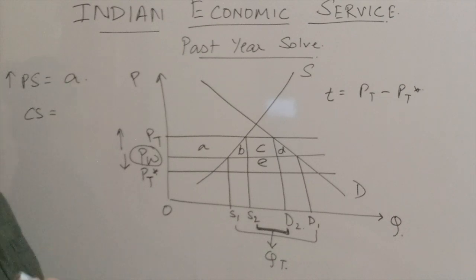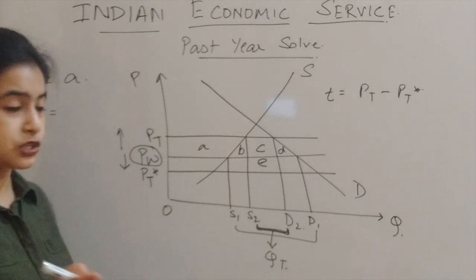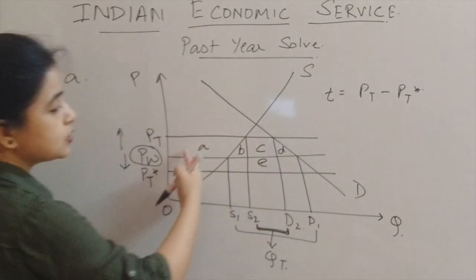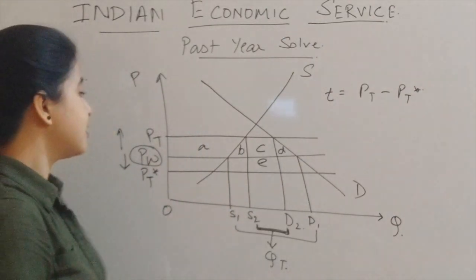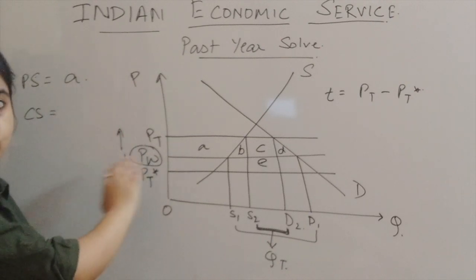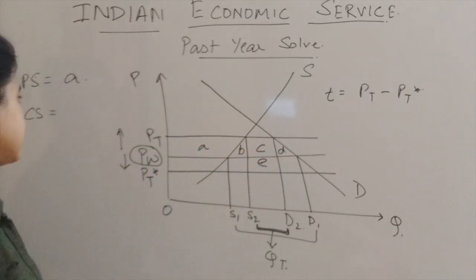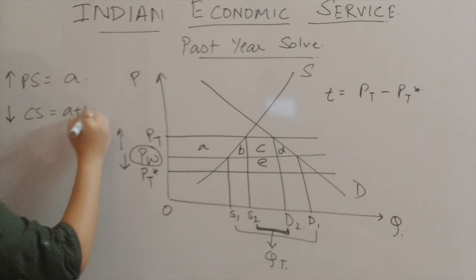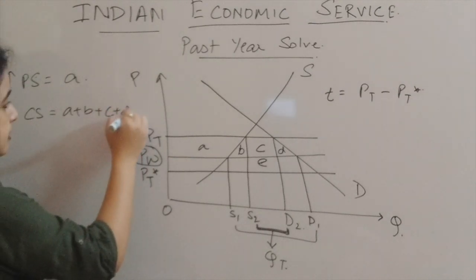What happened to the consumer surplus? The consumers are losing, we have already mentioned. So here A, B, C, D is the total consumer surplus that is being lost due to the imposition of the tariff. Earlier the price was PW, now the price is PT. So this whole area is the loss to consumer surplus. The reduction in consumer surplus is A plus B plus C and D.